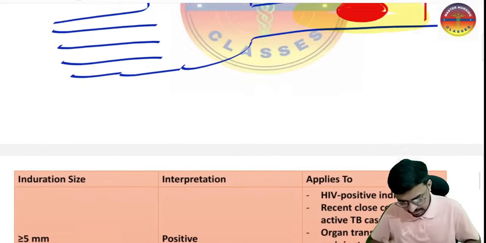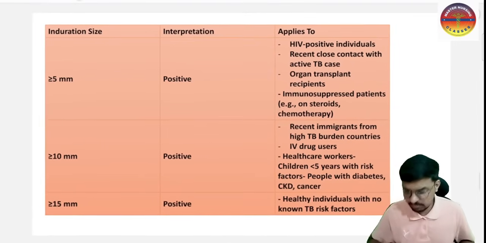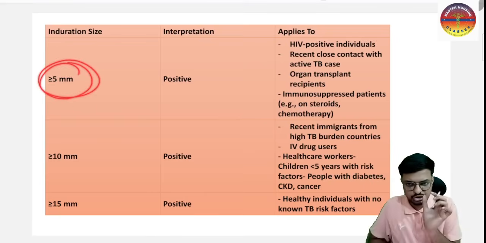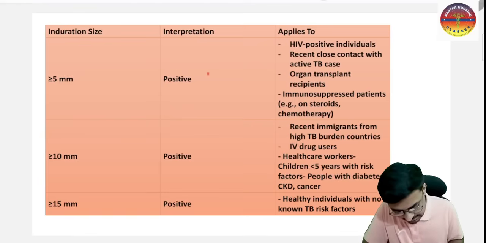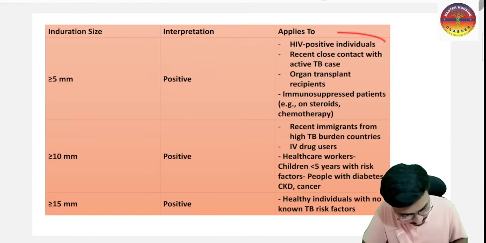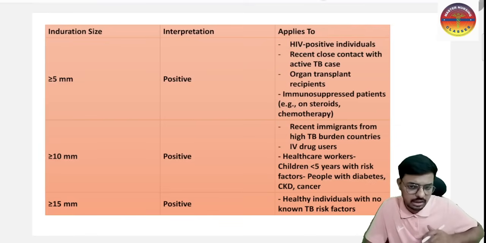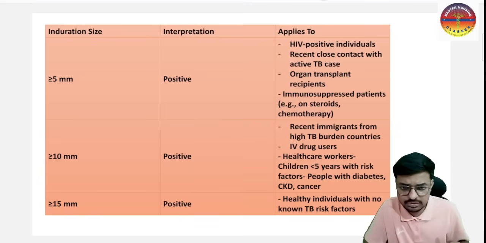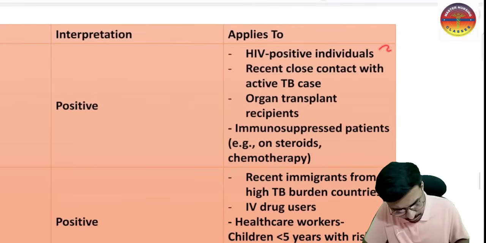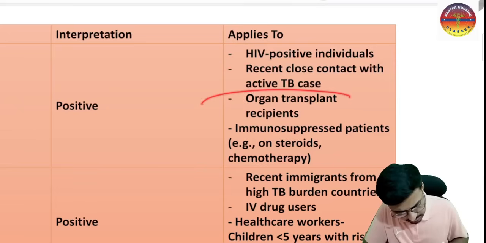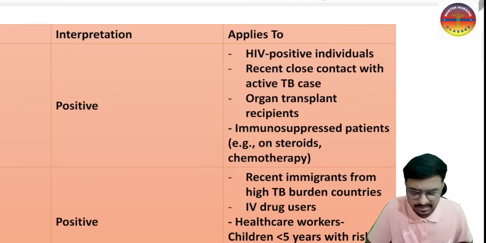Okay, yes. So here is the interpretation, which we must keep in our mind. If the induration size is more than 5 mm, it is considered positive in HIV positive individuals, in individuals who have recently been in direct close contact with active TB infections, and in individuals who have undergone organ transplantation.